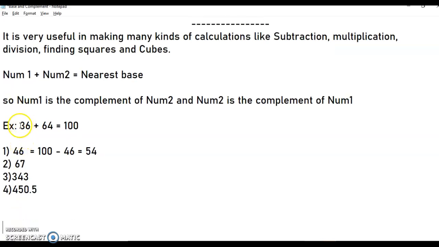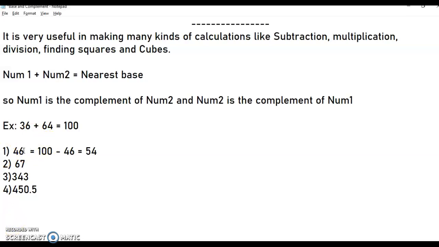For example, I am taking 36. 36 plus 64 comes to the nearest base. So 36 is the complement of 64 and 64 is the complement of 36.